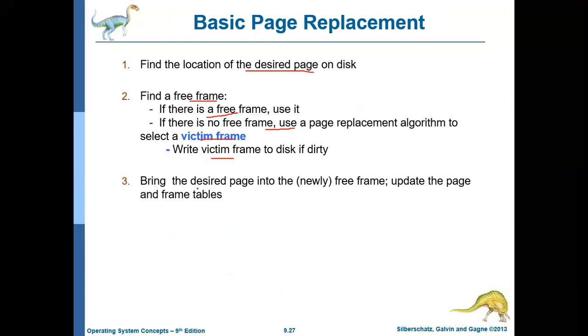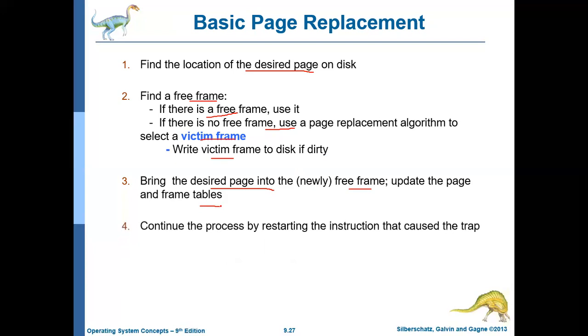Now the victim frame was either written back to the hard disk or discarded. Now the desired page can be brought into the newly created free frame, and update the page table and the frame table.